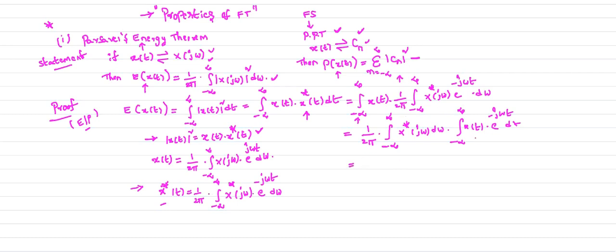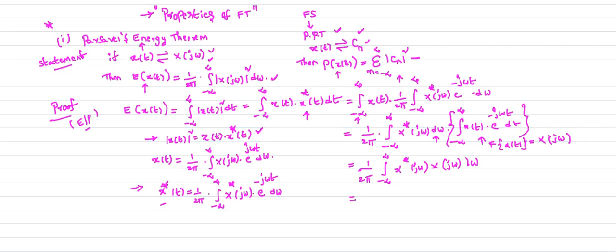Now what will we get? What is this expression? This is nothing but the Fourier transform of x of t. So the integral minus infinity to plus infinity, here x conjugate of j omega, and this entire expression is nothing but the Fourier transform of your x of t. What is the Fourier transform of x of t? It is nothing but x of j omega. So this entire expression is replaced by x of j omega into d omega.